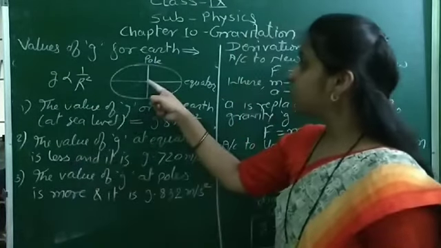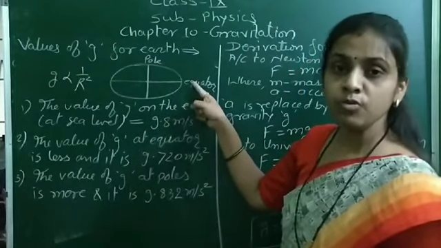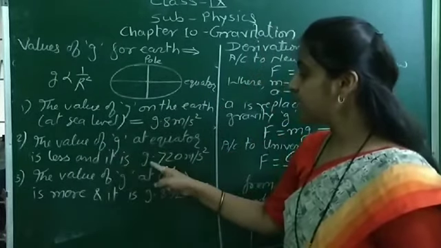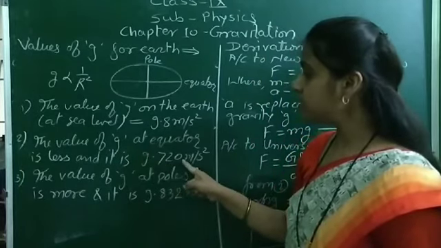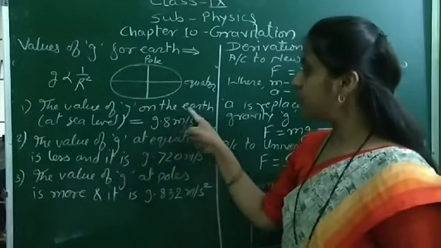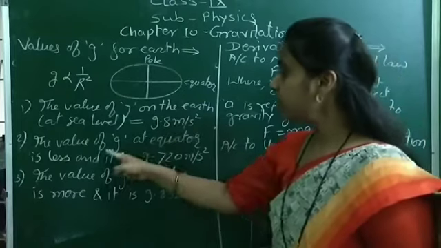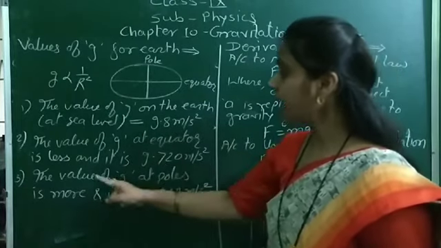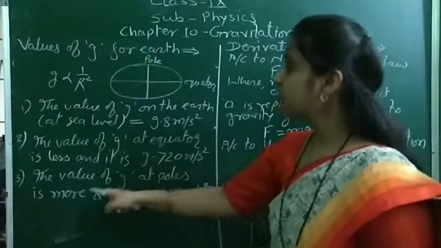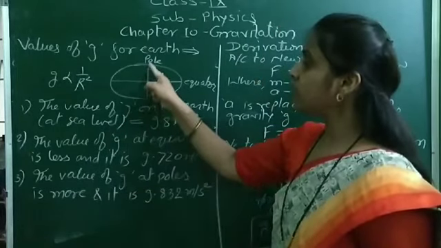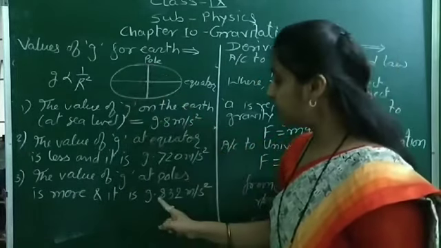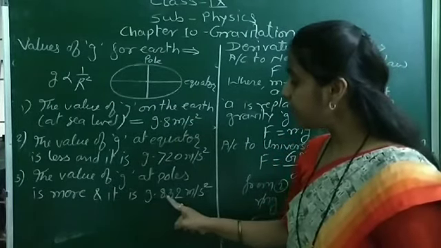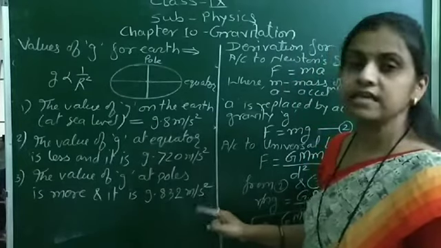Why? Because along equator the radius will be more, and as the radius is more, the value of G will be less, and it will be 9.720. So see, the value of G on the Earth will be 9.8, but at equator it will be 9.720, and the value of G at poles is more. Why? Because the radius along pole is less, and therefore the value of G gets increased, and it will be 9.832 meter per second square.